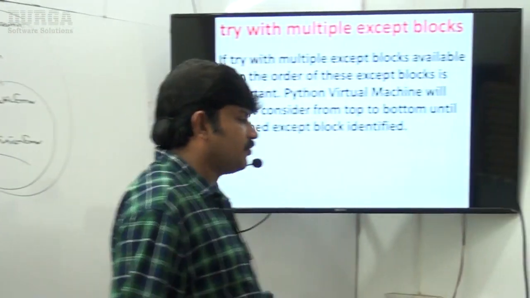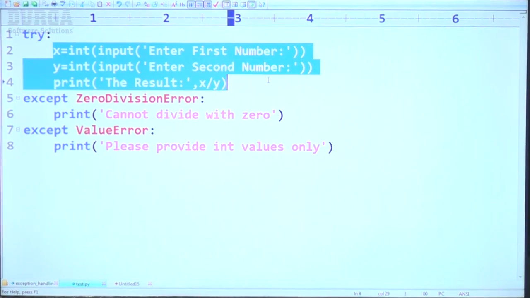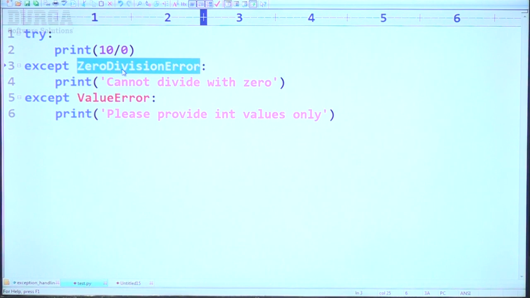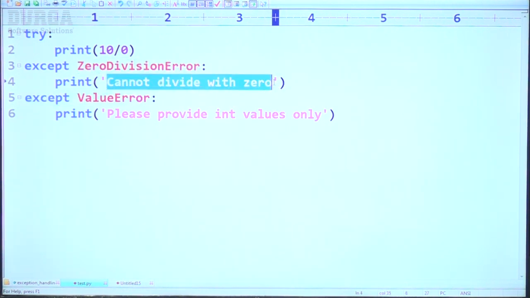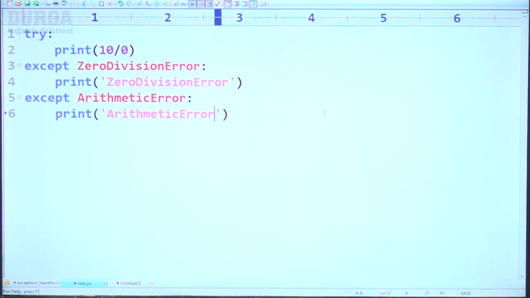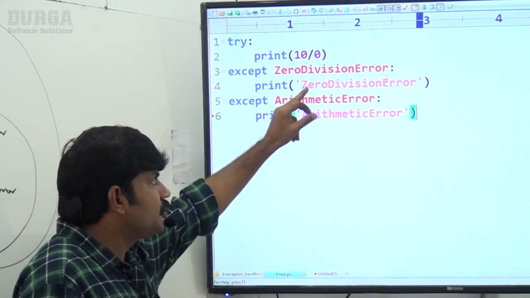Observe carefully about this one, sir. Here my requirement is, I don't want all. Print 10 by 0. ZeroDivisionError I am taking. Just let me change this code based on our requirement. ZeroDivisionError. Sir, what is the second one? ArithmeticError. So the first one ZeroDivisionError, second one ArithmeticError, right? Now observe carefully, sir. In this case, which one is the matched thing? The first one is matched, ZeroDivisionError we will get.